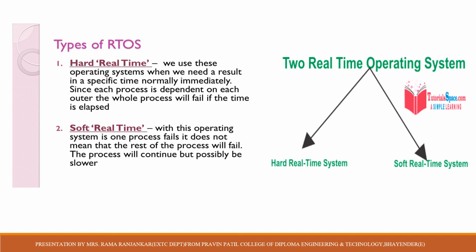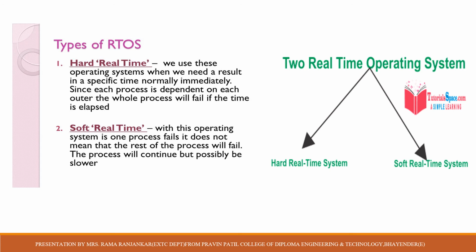So this slide shows the types of RTOS again. Hard real-time means we use the operating system when we need a result in a specific time, normally immediately. Since each process is dependent on the other, the whole process will fail if the time has elapsed. Whereas soft real-time is used when, if one process fails, it does not mean that the rest of the processes will fail. The process will continue but possibly be slow.